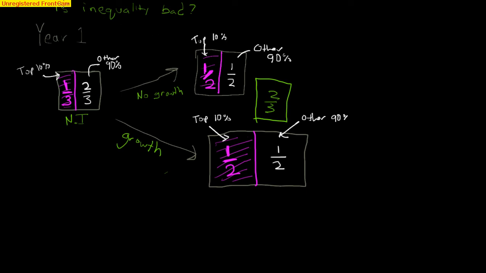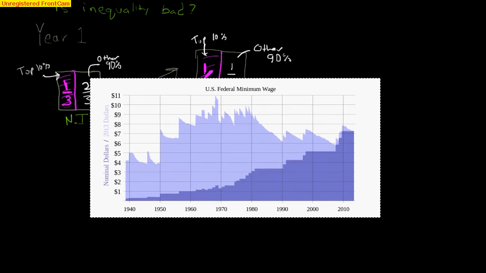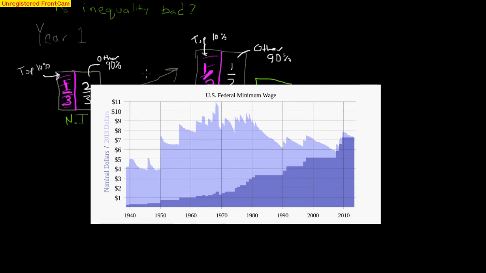We can contrive examples all day. But let's take a look here at some data and see what reality looks like. So here's the U.S. federal minimum wage, and the light color is the one that's adjusted for inflation. So we see that there's a high in 1968. Looks like we have about $11. I can put a little dot on that. So here we have about $11. And now if we look over here, we have about $7.